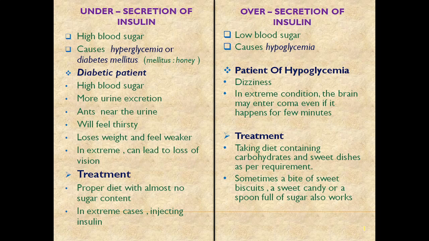Okay, so I would say that whether it is over secretion or under secretion, take precautions. You may have a little sugar, but if it is extreme, it is better to avoid it for at least the first 6 months. After that you can take one sweet in a week. A small sweet, not the big rasgullas, a small amount of sweets, so that the blood level is not too low or too high.